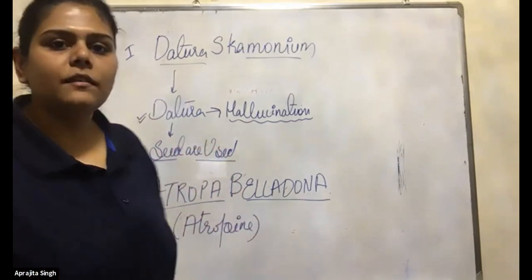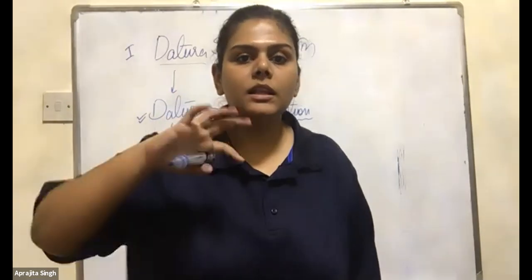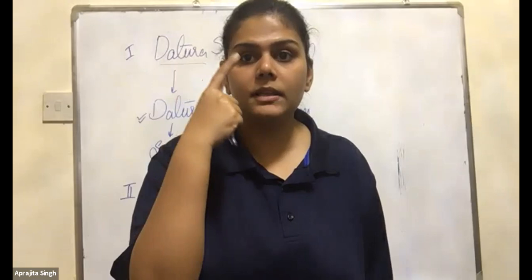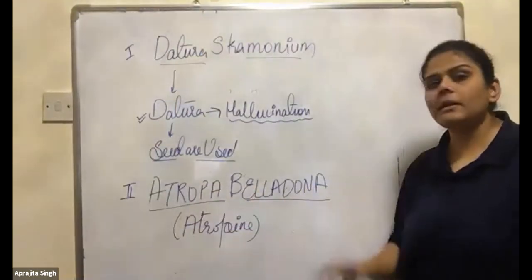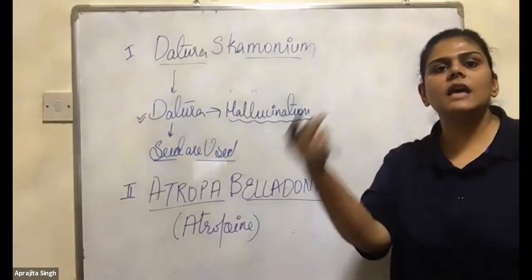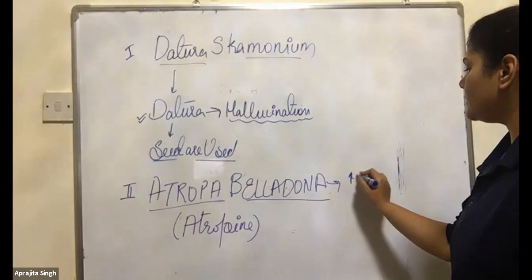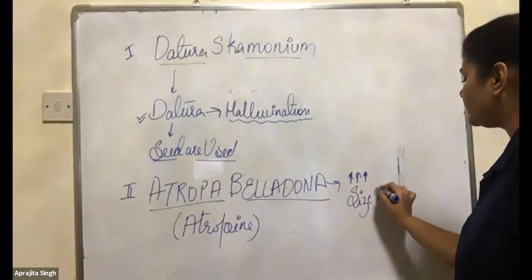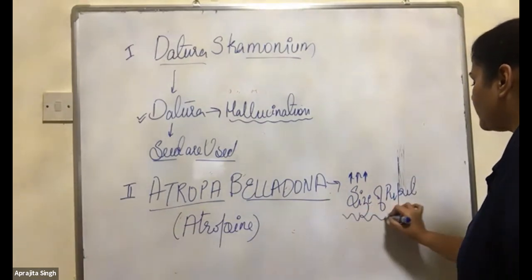You have seen the fashion of increasing the size of the pupil. The Disney princesses have big eyes with big pupils. This black part is very big. What is happening? This Atropa belladonna will increase the size of the pupil. It's a fashion statement.